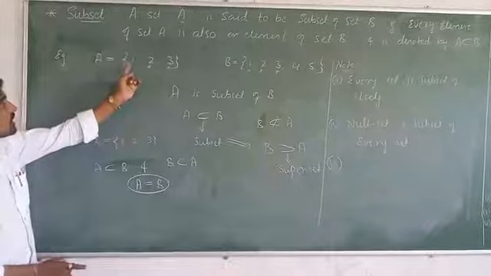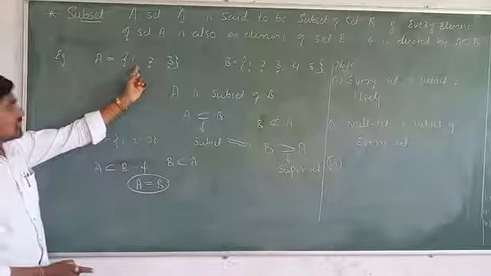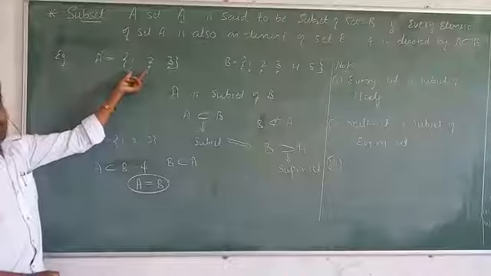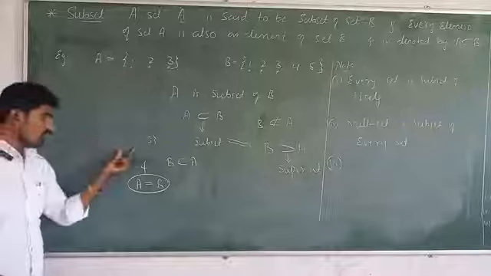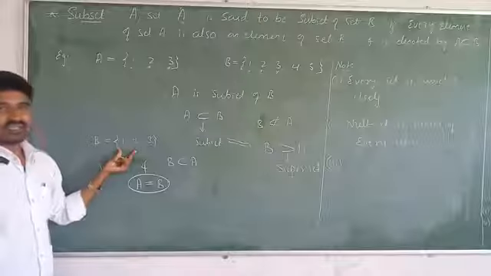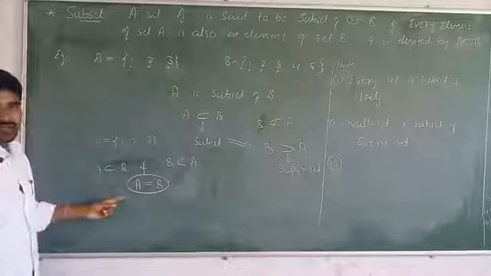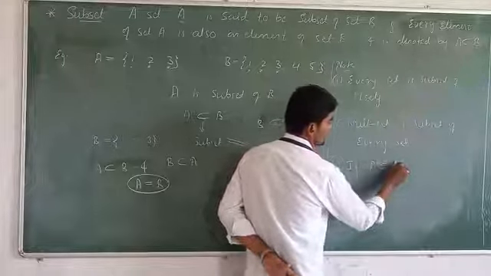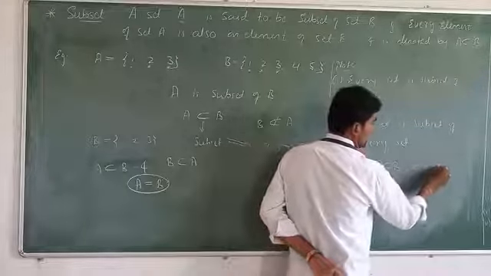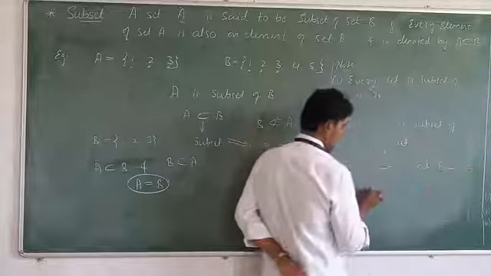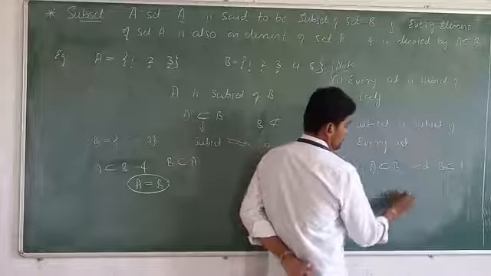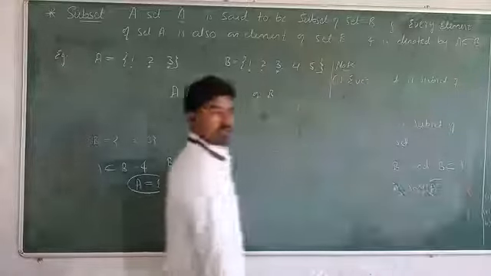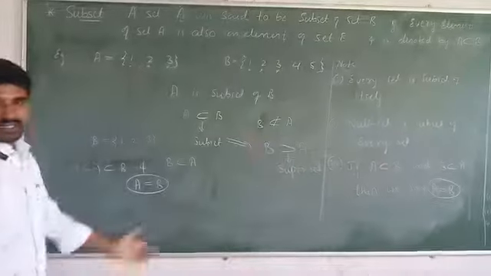Why? Because the number of elements present in the set A is 3, the number of elements present in the set B is 3, as well as the elements present in the set A are also present in the set B. So from the definition of equal sets, we say that A equals B. What is the third note? If A is a subset of B and B is a subset of A, then we say A set should be equal to B set. I hope all of you understood this. If possible, take a note.